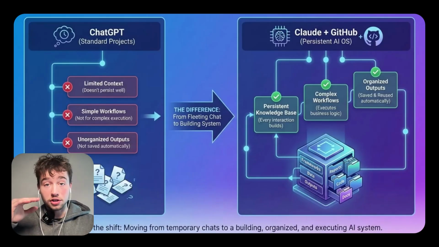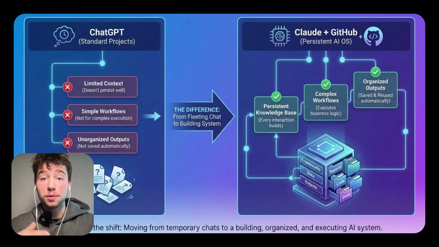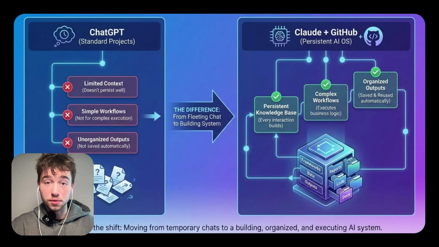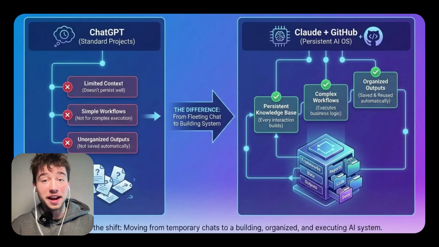So every interaction is going to build on the last, every framework you create gets stored and reused, and every output is saved automatically. The AI doesn't just answer questions, it performs tasks based on your specific business logic. And if you wanted to go even deeper, since this is in GitHub, you could connect this to any AI model you want. It doesn't have to be Claude. You could just use Cursor and connect any AI model you want. But Claude, in my opinion, is the best starting point because the agent is super simple and really easy to use, and it's a great way to start out.